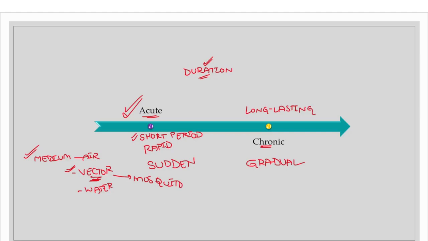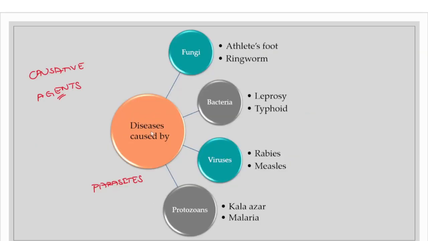And next, coming to the diseases caused by causative agents. What are the different causative agents that we have? We have fungi, bacteria, viruses, and protozoans. Here, if we look at the examples of diseases caused by fungi, we have athlete's foot. Here I've mentioned two for each causative agent. For each causative agent, I've mentioned only two diseases, but we have lots of examples.